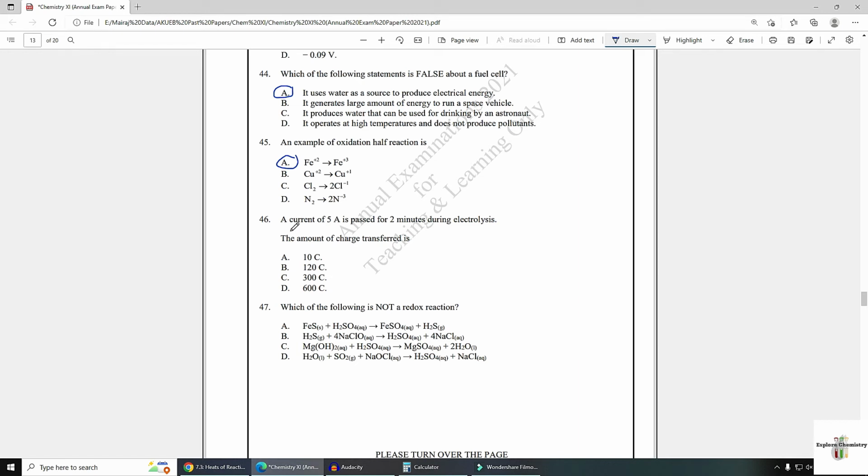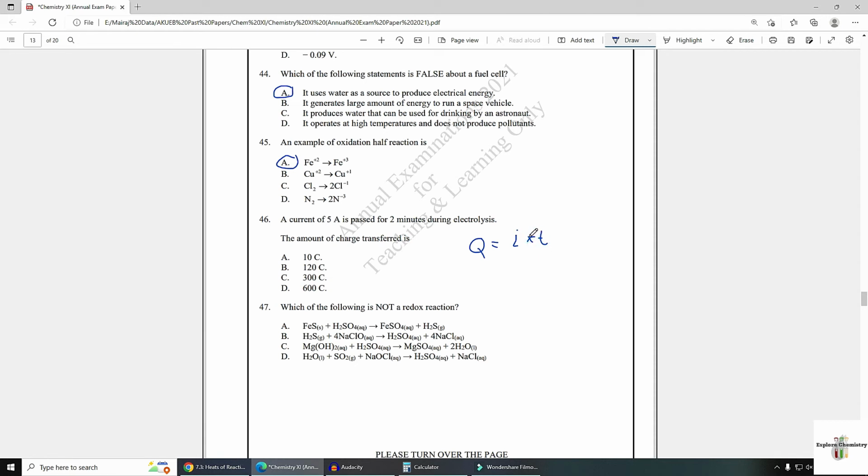Number 46. A current of 5 ampere is passed for 2 minutes during the electrolysis. The amount of charge transferred is, charge is current multiplied by time.